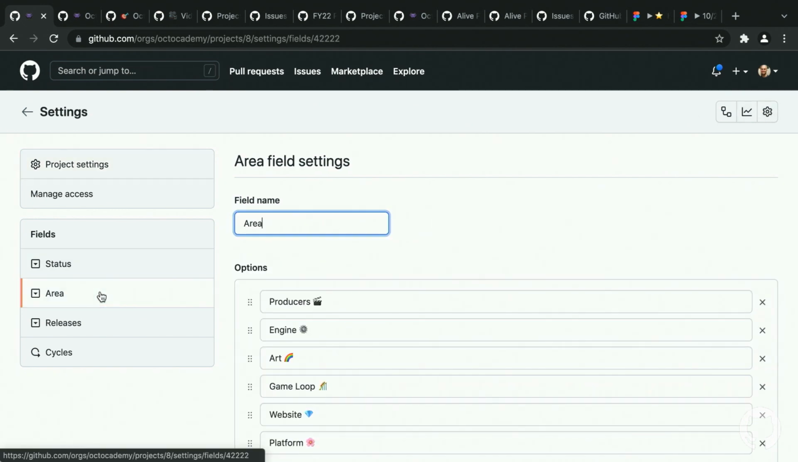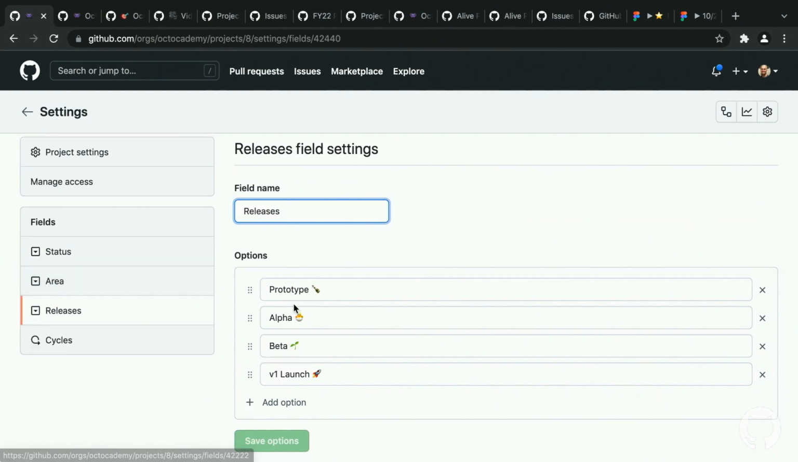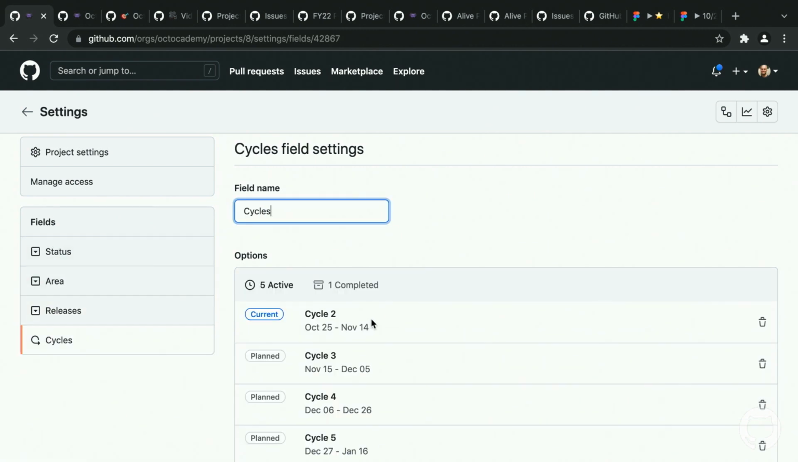So in this case, I'm just going to go into the settings really quick, and you can see I have a lot of areas: producers, engine, R, game loop, website, platform. I have releases like prototype, alpha, and beta. And this team operates in cycles, so they also have a couple of cycles. Right now, they're in cycle 2, or iteration 2.